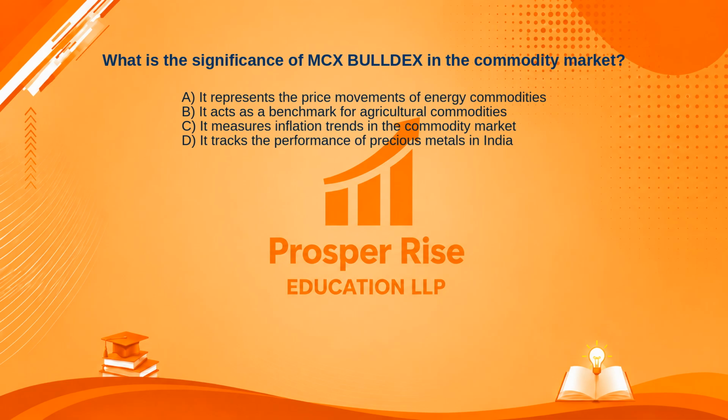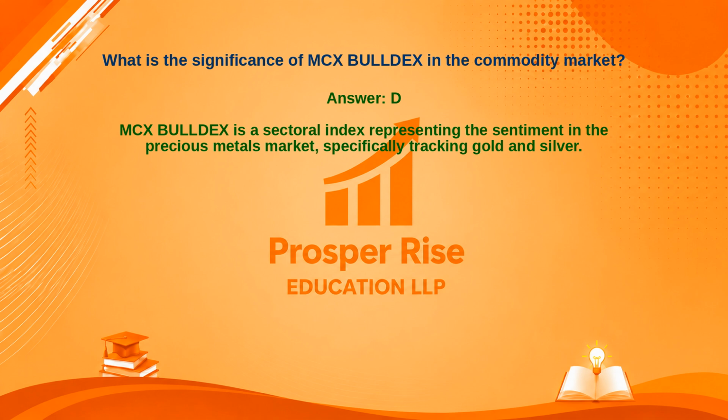Take a moment to pause the video and decide. The correct answer is option D. Let's see why. MCX BULLDEX is a sectoral index representing the sentiment in the precious metals market, specifically tracking gold and silver.